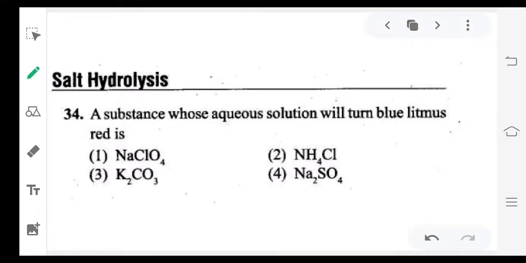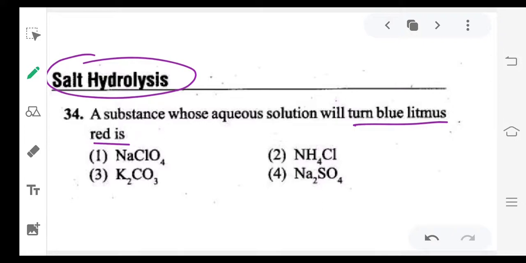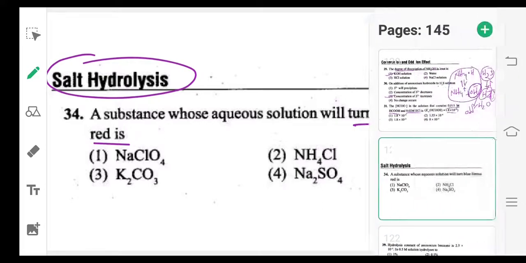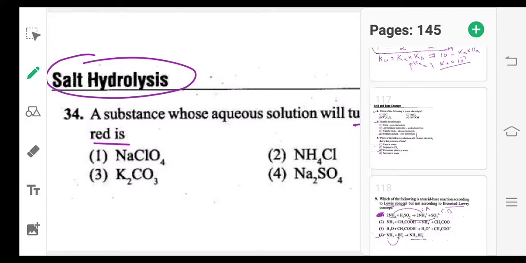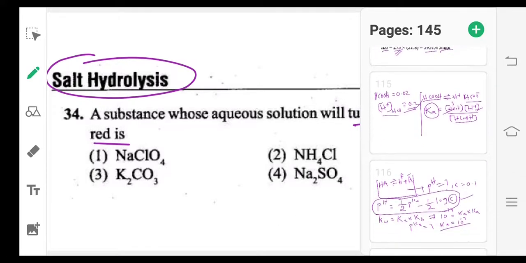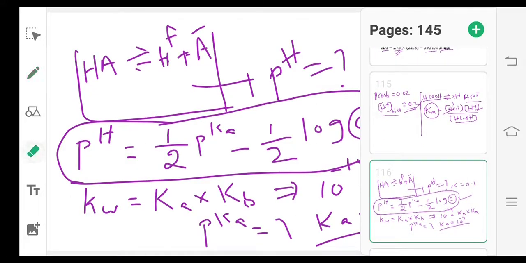Next, a question based on salt hydrolysis, a very important concept. A substance whose aqueous solution will turn blue litmus to red. So here blue litmus to red. First let me explain the concept, then you can understand. Which salt will give acidic solution, which salt will give basic solution and all.